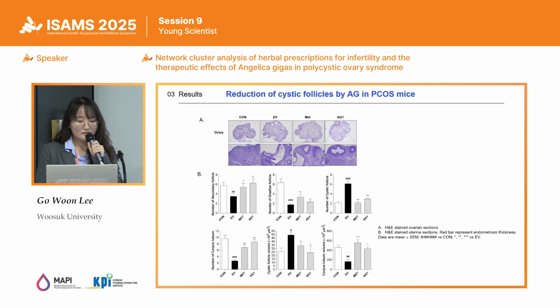In the EV group, the ovarian follicles were increased, whereas in the Angelica Gigas-treated group, their size was reduced. As shown in the graph, the number of cystic follicles was markedly reduced compared to the EV group, and the number of corpus luteum was recovered to the normal level.